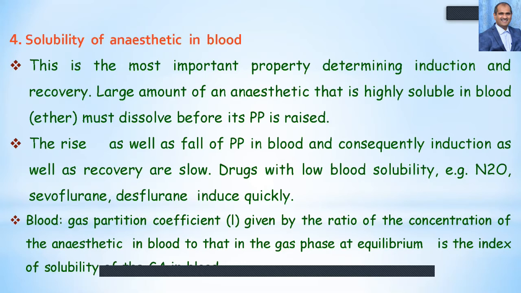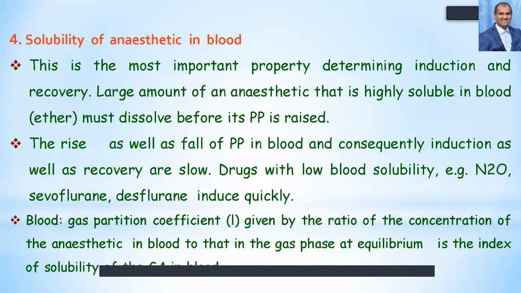So the induction becomes late, just like with halothane. Whereas ether and nitrous oxide are very highly soluble in blood, and because of this the induction will be very fast. And drugs with low blood solubility, for example nitrous oxide, sevoflurane, desflurane, induce quickly, because if they are soluble in the blood, then they will not be available for acting on the GABA receptors.